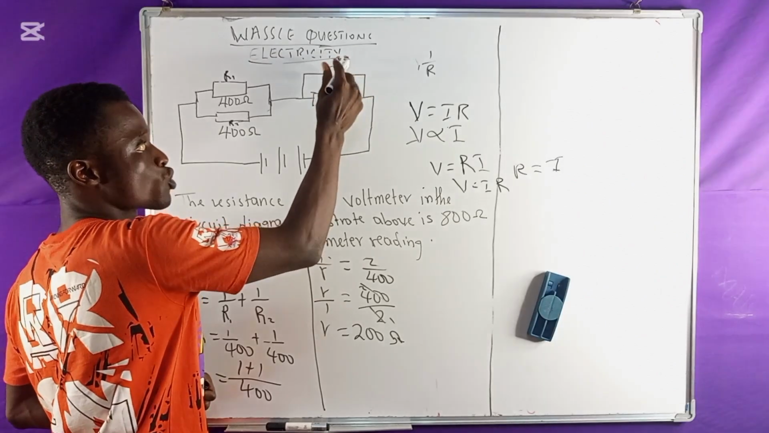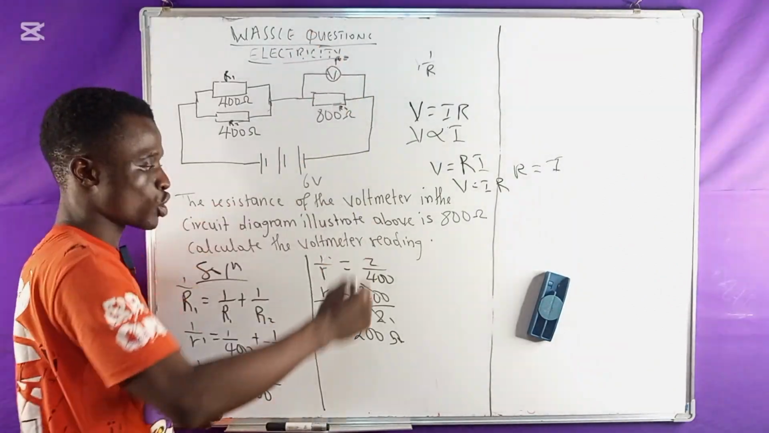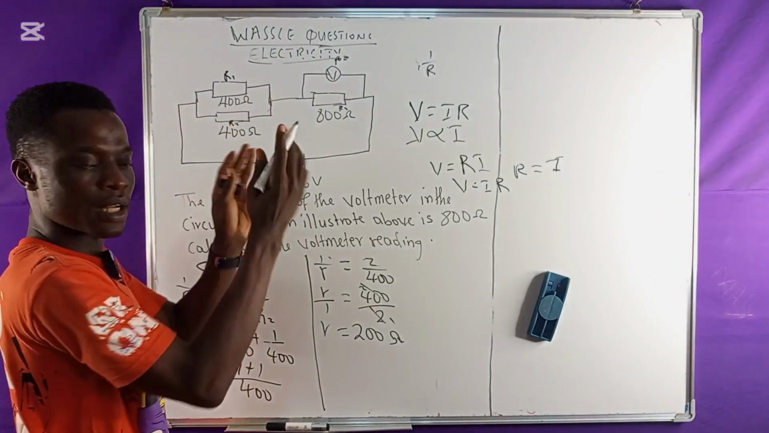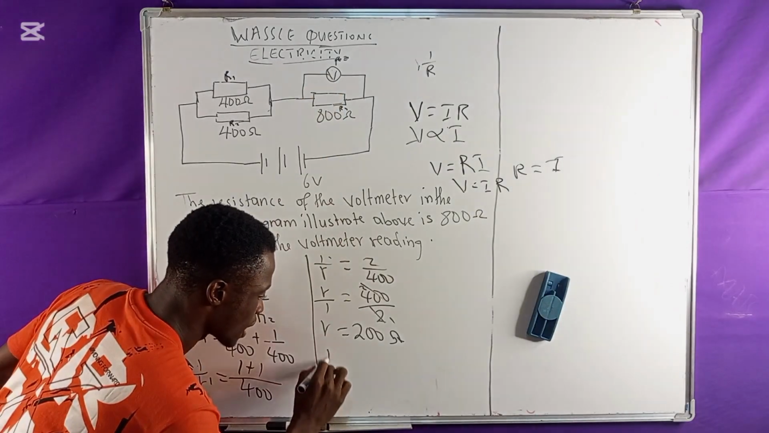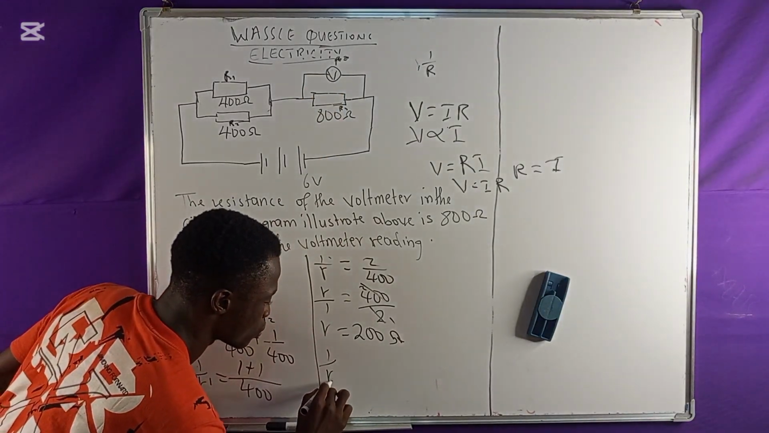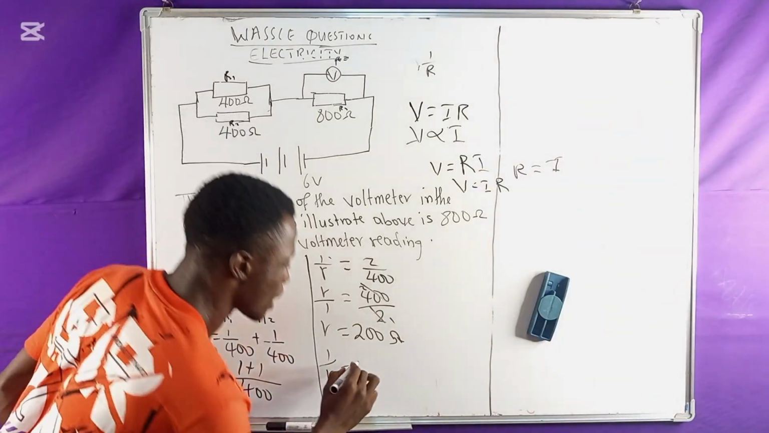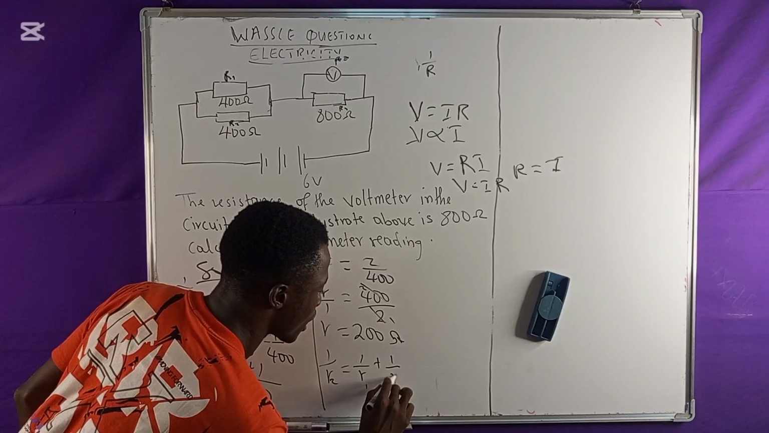So if this one is 800, that means they are in parallel connection. So I will use the parallel connection formula again to solve for this. From there, I will take them and add them together. So let's say for R2, I will have 1 all over R2. So this is what I have, all equal to, I will use the same formula again. The formula says 1 all over R1 plus 1 all over R2.